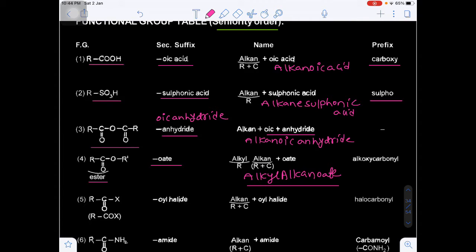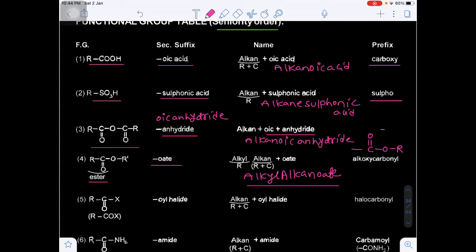Now in esters, there are two different types of prefixes. Suppose this is the ester linkage.